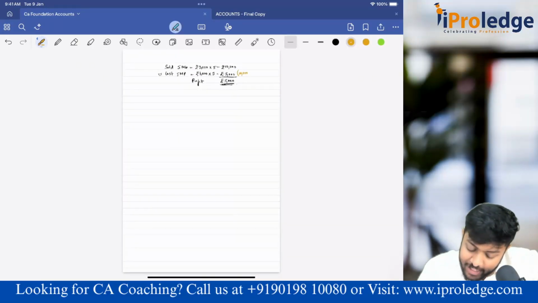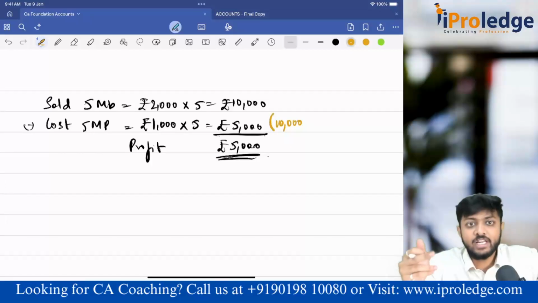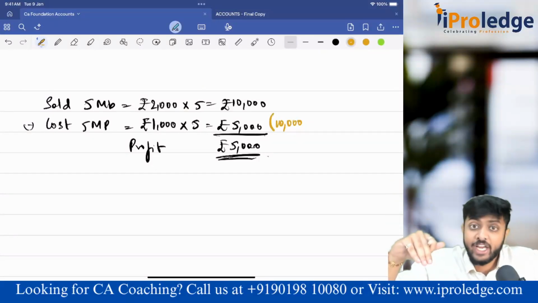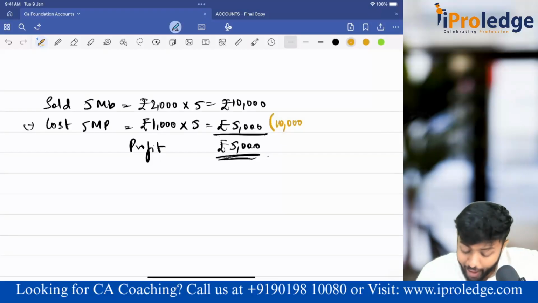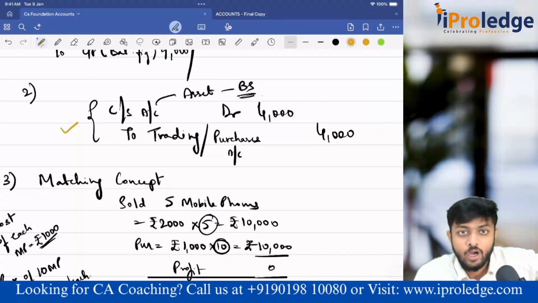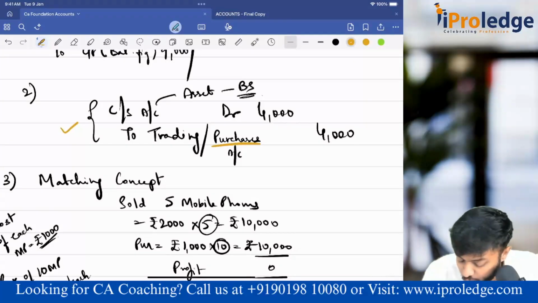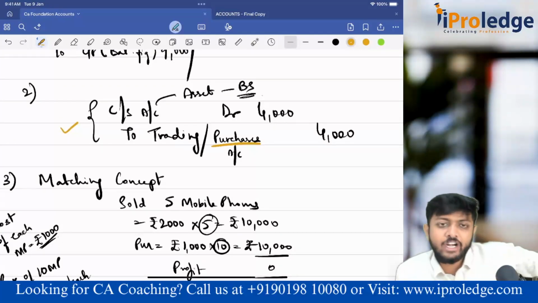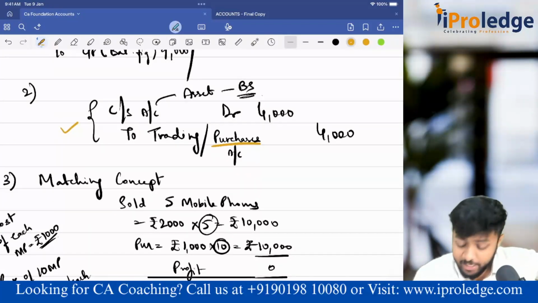See, if you directly take purchases during the year, it becomes 10. Sales during the year 10. Purchases during the year 10. 10, 10, 0. Profit is wrong. So when you pass this closing stock incorporation entry, what will happen? See, in this case, I have told you credit purchases. Credit trading or credit purchases, both have the same effect. Now if you credit purchases, what is happening?